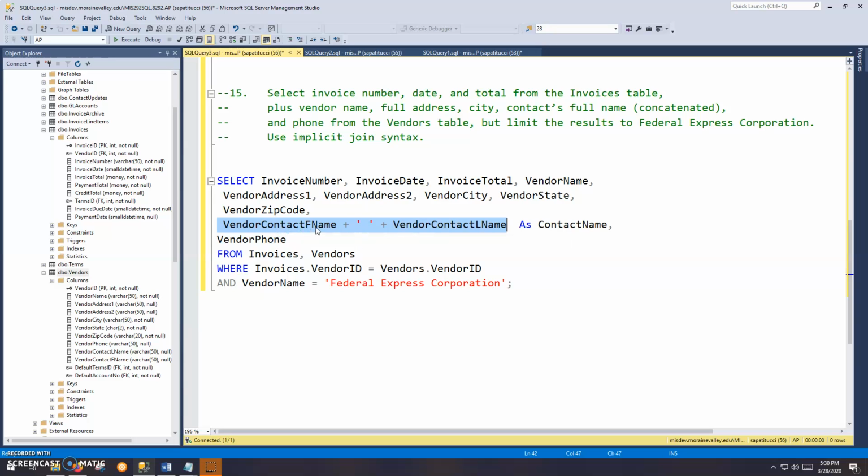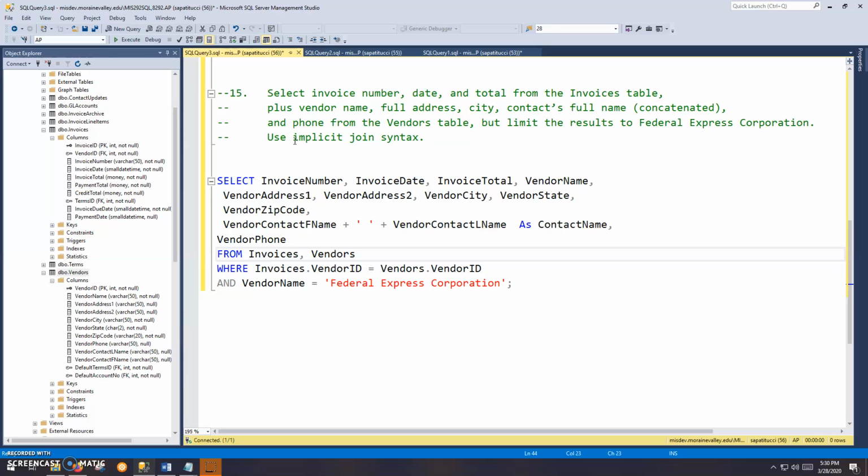This is a calculated column in the query. The contact's name exists in two separate columns, first name and last name in the table, but we can bring it all together for the sake of our query results and just concatenate that and make it look like a nice, well-constructed name with a space in between. So we have a calculated column, or specifically a concatenated column, which we're naming contact name. Kind of an easy technique. Okay, and then we have the phone number in there too.